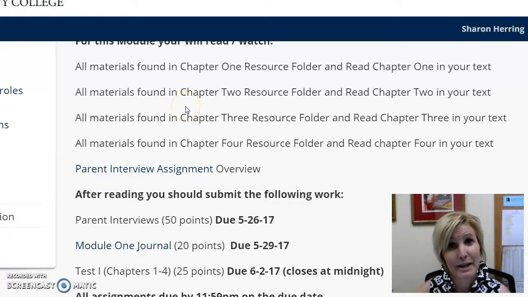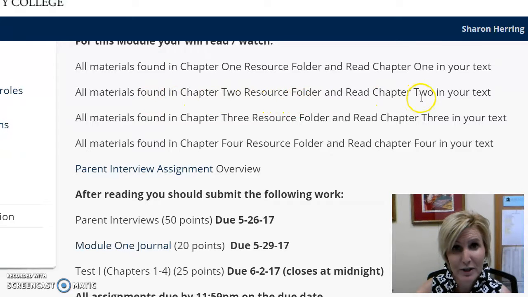It's going to be a lot of reading because you are in a summer course, so we're taking 16 weeks and condensing that down to 8, so it's going to be a lot of reading. Also, in Module 1, you're going to do Chapter 2. I've got a resource folder for you. You're also going to read Chapter 2 in your text. Same for Chapter 3, same for Chapter 4.